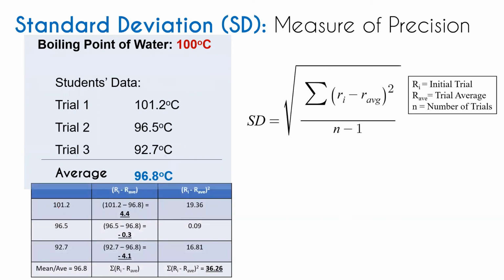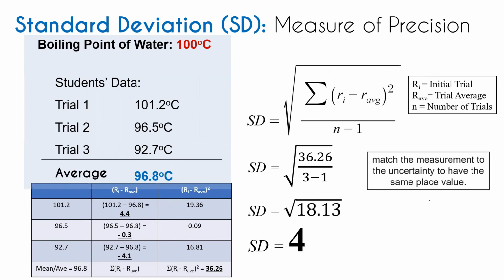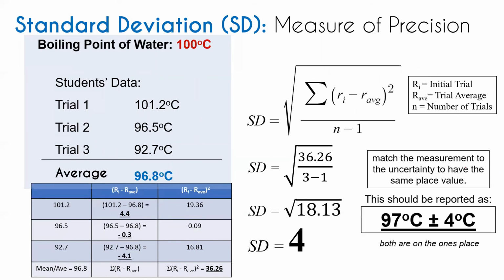So 101.2 minus 96.8 is 4.4, then squared is 19.36. So the summation is 36.26. So 36.26 divided by 3 minus 1 is equal to 18.13.